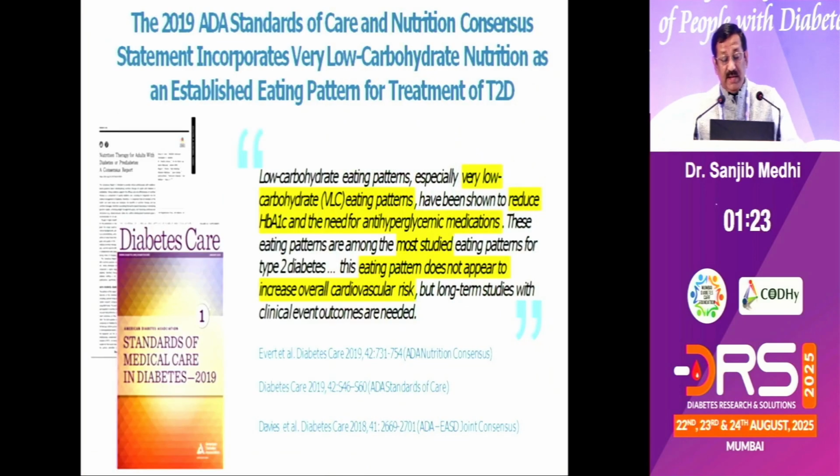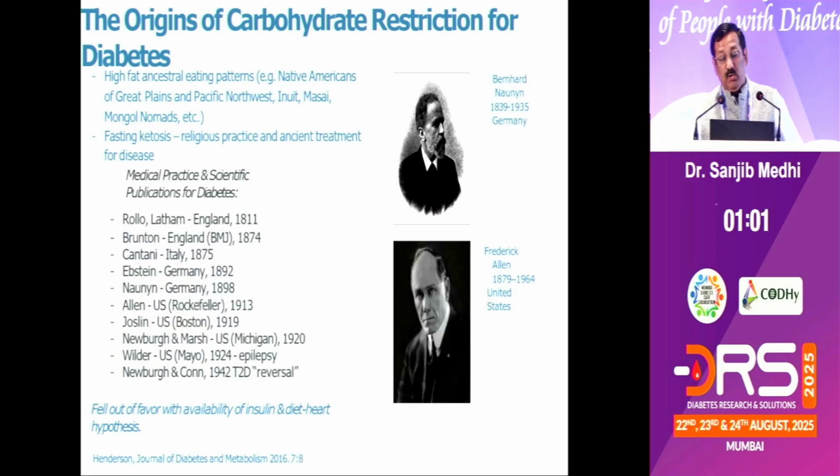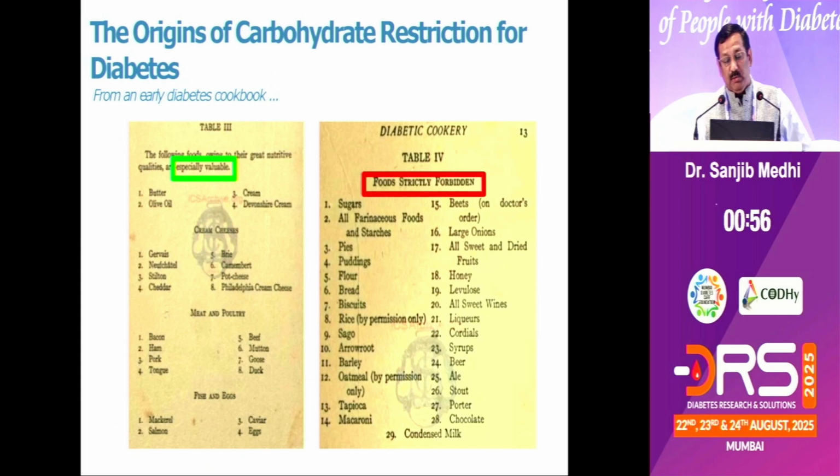And the ADA has also given its stamp on this: low carbohydrate eating patterns, especially very low carbohydrate diets, have been shown to reduce HbA1c and the need for anti-hyperglycemic medications. These eating patterns are among the most studied eating patterns for type 2 diabetes. This eating pattern does not appear to increase overall cardiovascular risk. This is the ADA statement. And these are the old scientists who followed this ketotic diet before the advent of insulin and OHAs. This is a typical diet chart prescribed to diabetic patients, and see how ketogenic it is. So we are going back to our basics again.